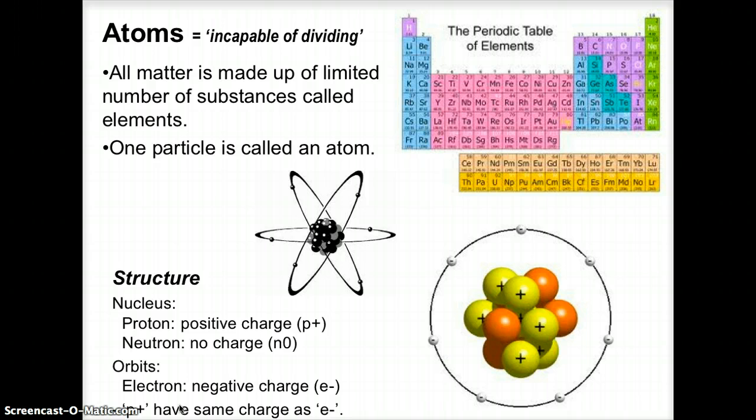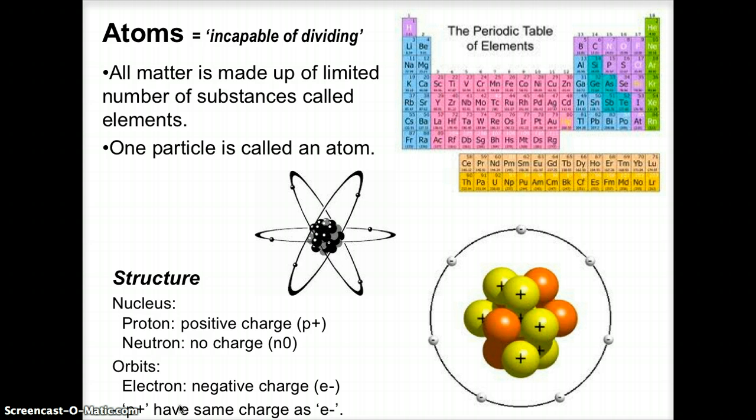It's a limited number of substances on the periodic table of all the elements, and an atom is one of those elements as a particle, one particle, and the element is just a bunch of the same ones. When we look at the structure, we have a center that's like our sun, so to speak, and then we have things flying around the center, orbits and energy. So the nucleus is the center.